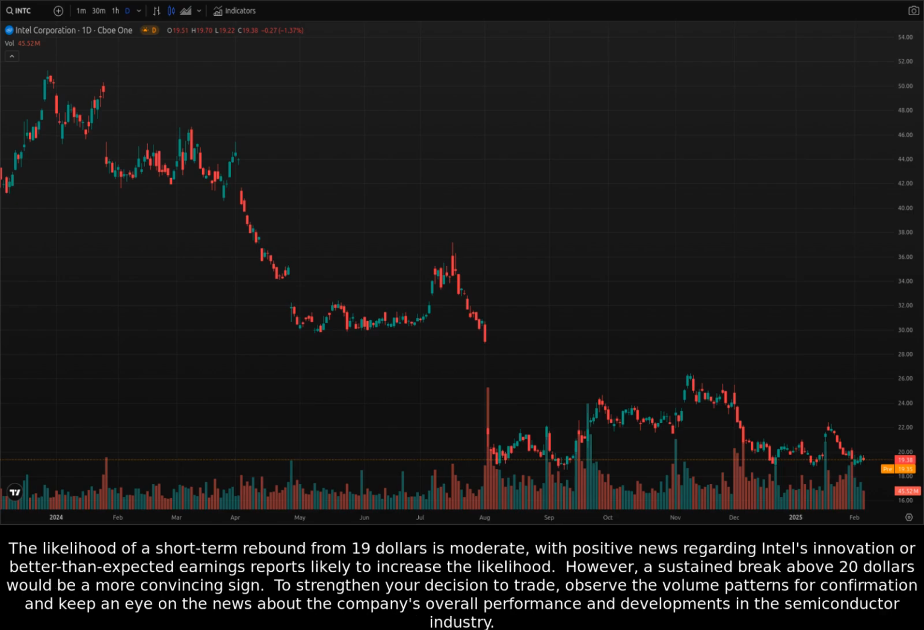The likelihood of a short-term rebound from $19 is moderate, with positive news regarding Intel's innovation or better-than-expected earnings reports likely to increase the likelihood. However, a sustained break above $20 would be a more convincing sign. To strengthen your decision to trade, observe the volume patterns for confirmation and keep an eye on the news about the company's overall performance and developments in the semiconductor industry.